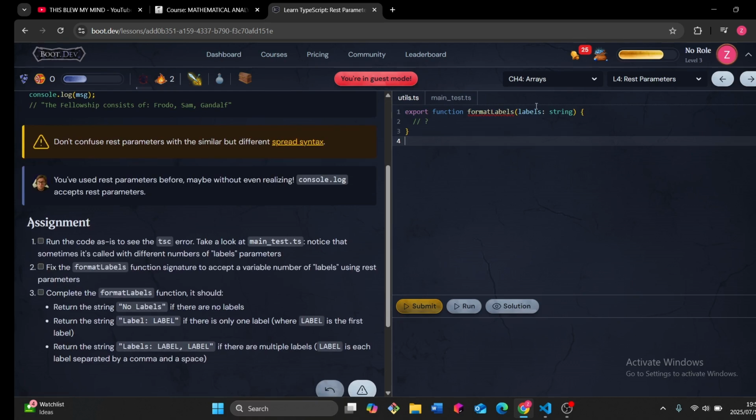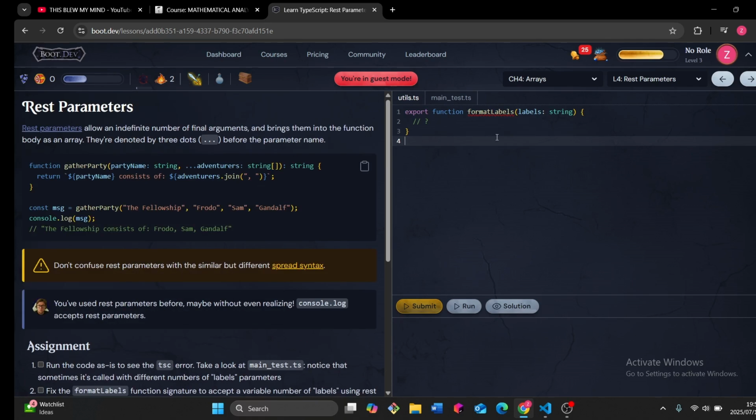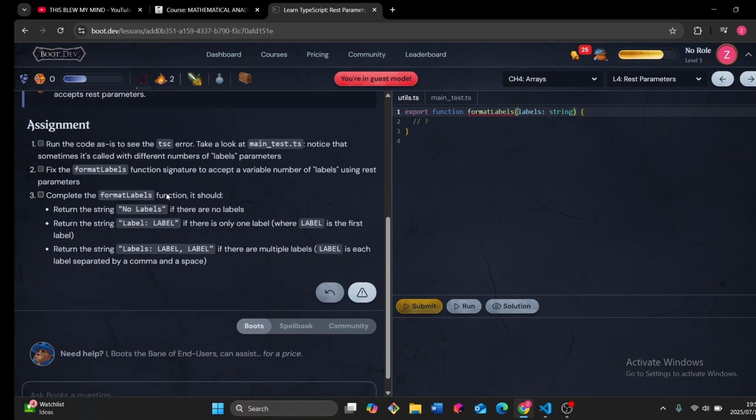Then we'll just go ahead and do it. It's accepting any number, so we put 3 dots here and then complete the format function. It should return the string no label if there are no labels. If the array is empty, it will return no labels, and then return the string label, and then the rest of the labels.